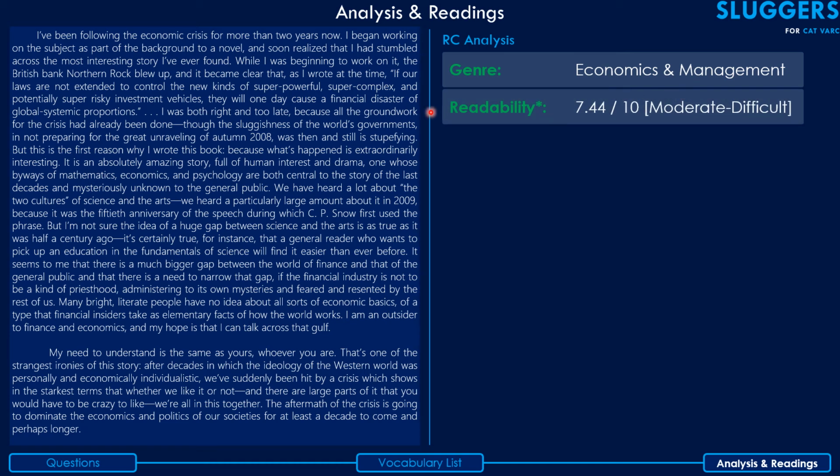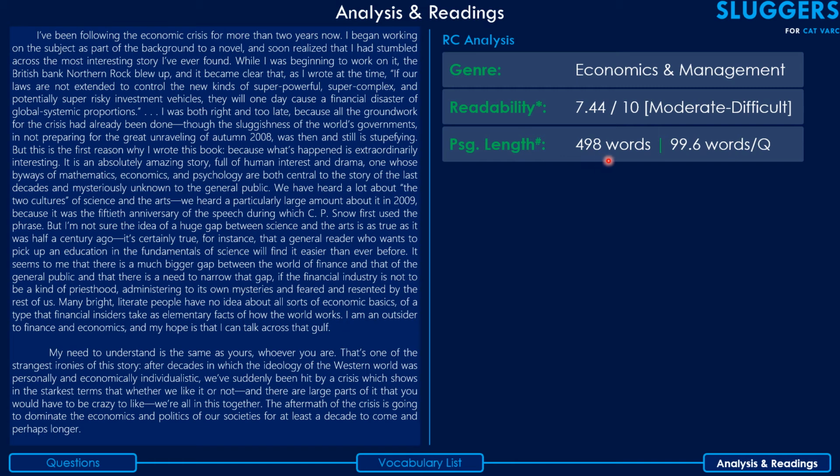Secondly, readability of the passage. Again, I'm talking about the difficulty of the readability of the passage, not the whole RC. The difficulty of the RC involves the difficulty one experiences while reading the passage as well as while solving the questions, while that of the passage involves only the passage. Readability of the passage could be rated as 7.44 by 10. That is, this would be considered a passage of moderate to difficult level. Had this gone beyond 8, we would have considered it a difficult passage, but even 7.44 comes in the moderate to difficult range.